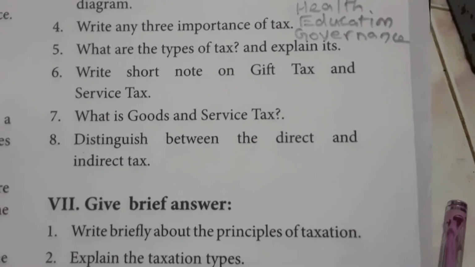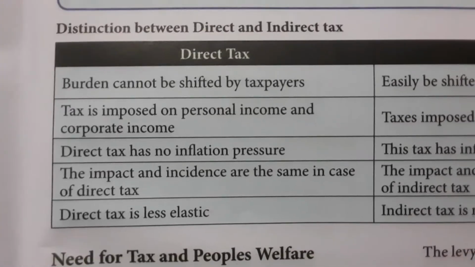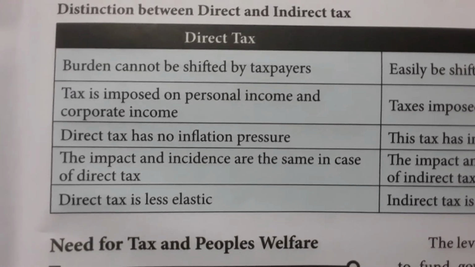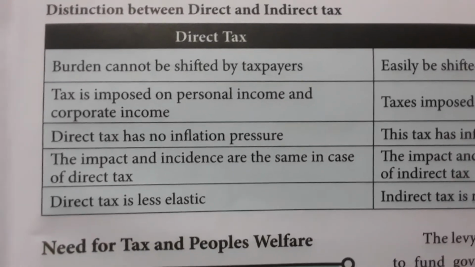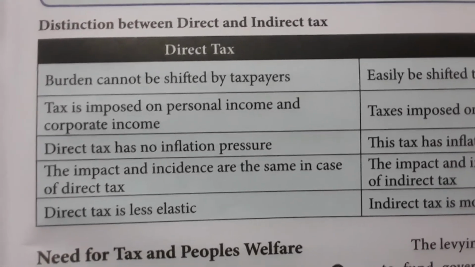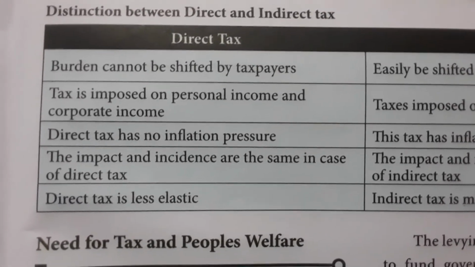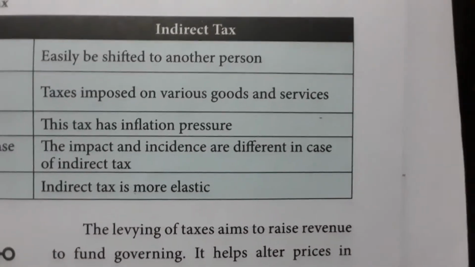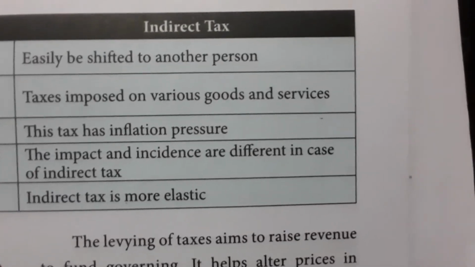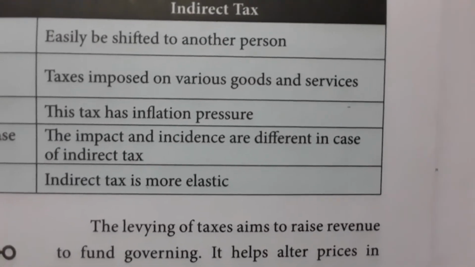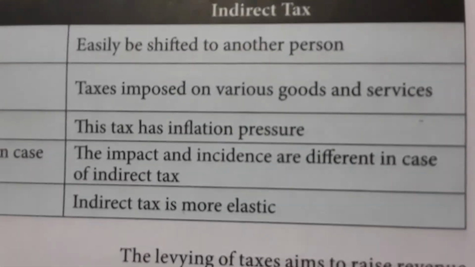Distinguish between direct and indirect tax. Direct tax burden cannot be shifted to others. Tax is imposed on personal income and corporate income. Direct tax has no inflation pressure. The impact and incidence are the same in the case of direct tax. Direct tax is less elastic. Whereas indirect tax can easily be shifted to another person. Taxes are imposed on various goods and services. This tax has inflation pressure. The impact and incidence are different in the case of indirect tax. Indirect tax is more elastic.